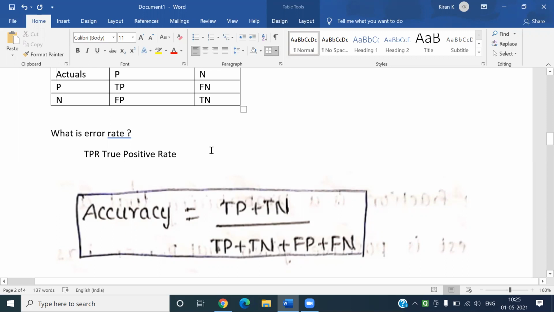Suppose we predict that there are no terrorists among all 1 billion.